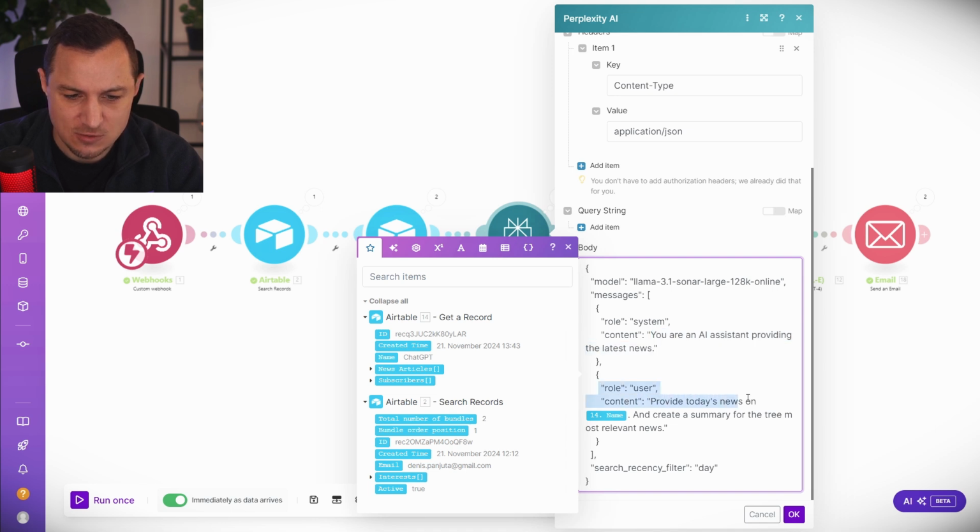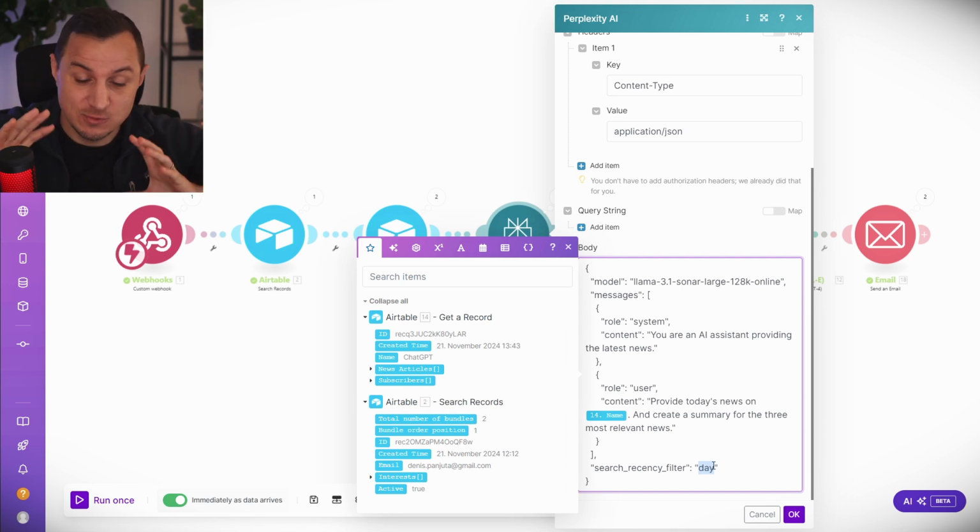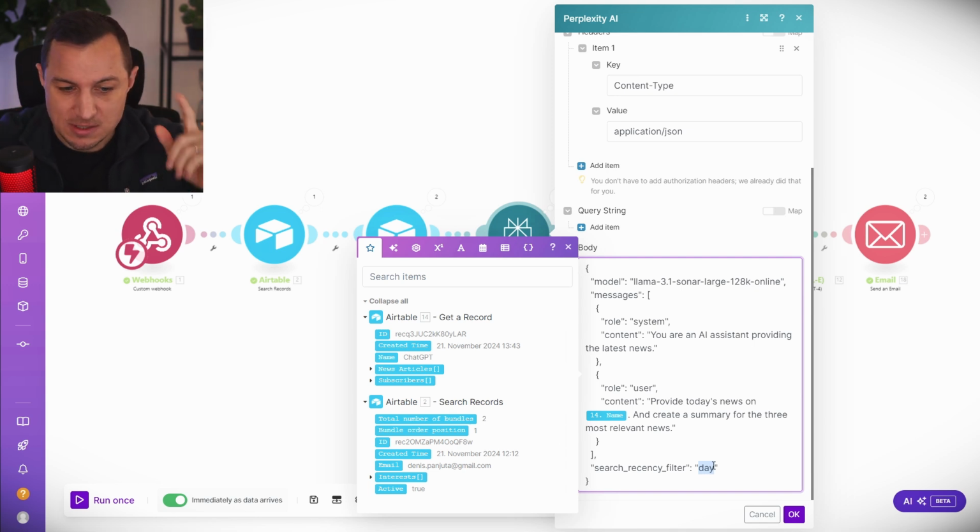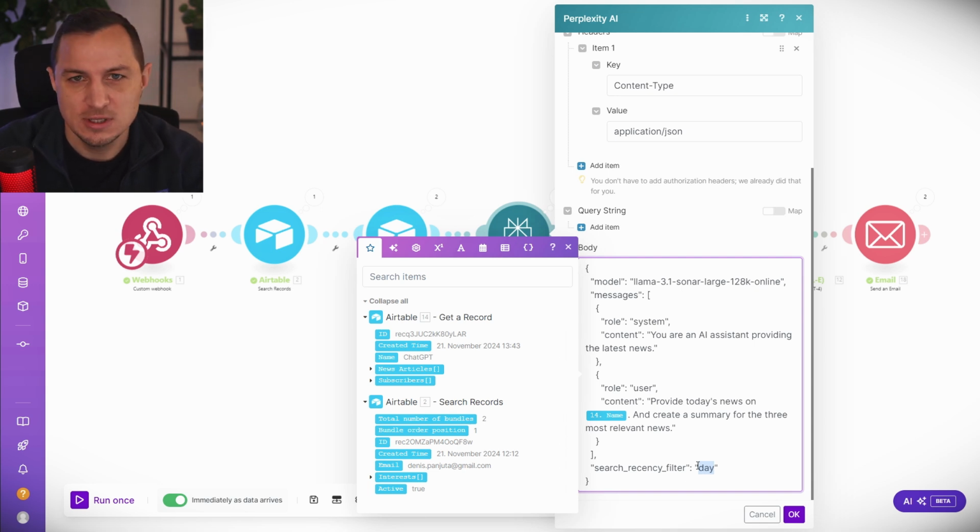Then I'm also sending over the user role. So this is the actual content that I wanted to create. I say provide today's news on whatever the interest is and create a summary for the 3 most relevant news. Here I even have a typo. And then I added this search recency filter today because I only want the latest news that happened in the last 24 hours, in the last day, so to speak. Now you could change that to week, for example, if you wanted to get TLDR news on a weekly basis.